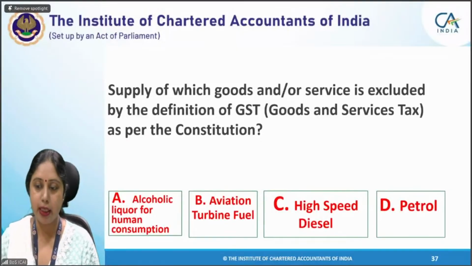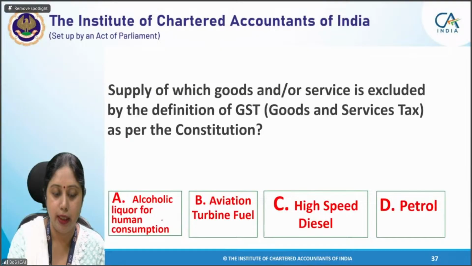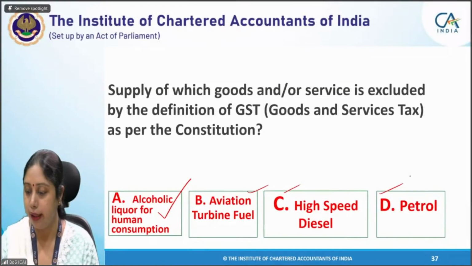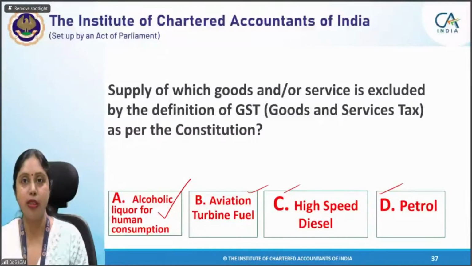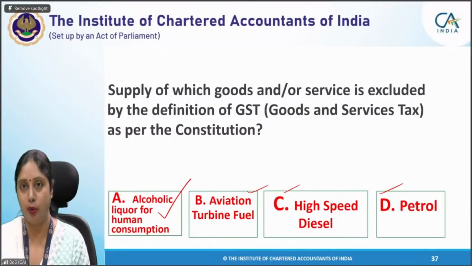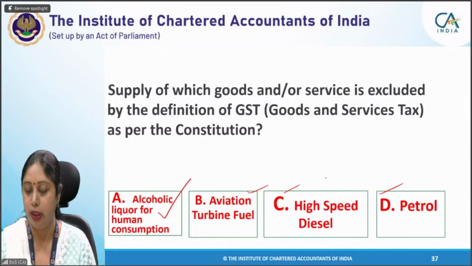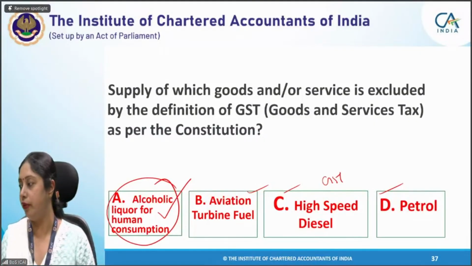Here in this case, the goods which are excluded by the definition of GST is alcoholic liquor for human consumption. So these three items are not leviable to GST presently, but they are not excluded by the definition itself. They will be leviable to GST from a date to be notified. So at a later point of time, at a subsequent date, they will also become leviable to GST. But alcoholic liquor for human consumption has been excluded by way of definition itself.